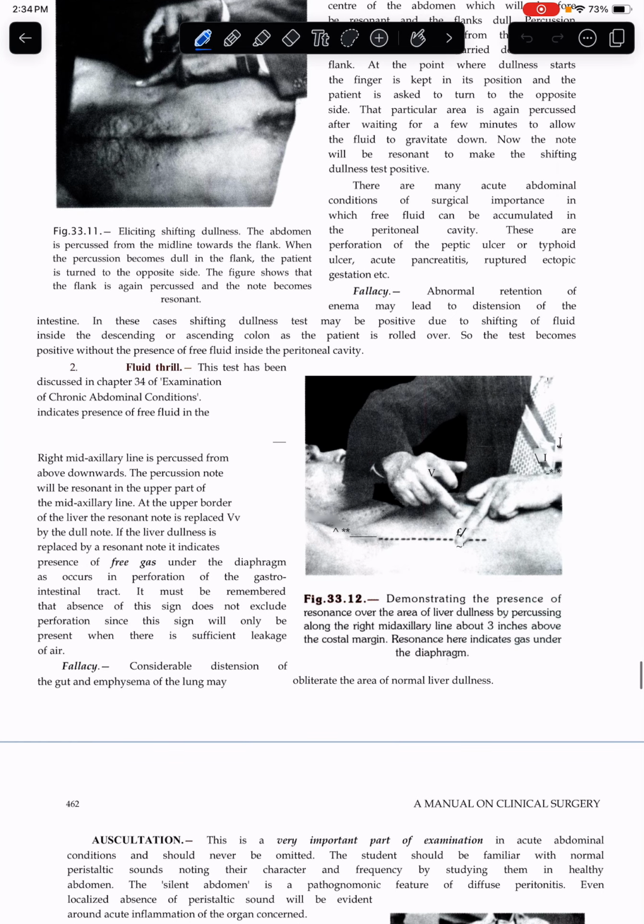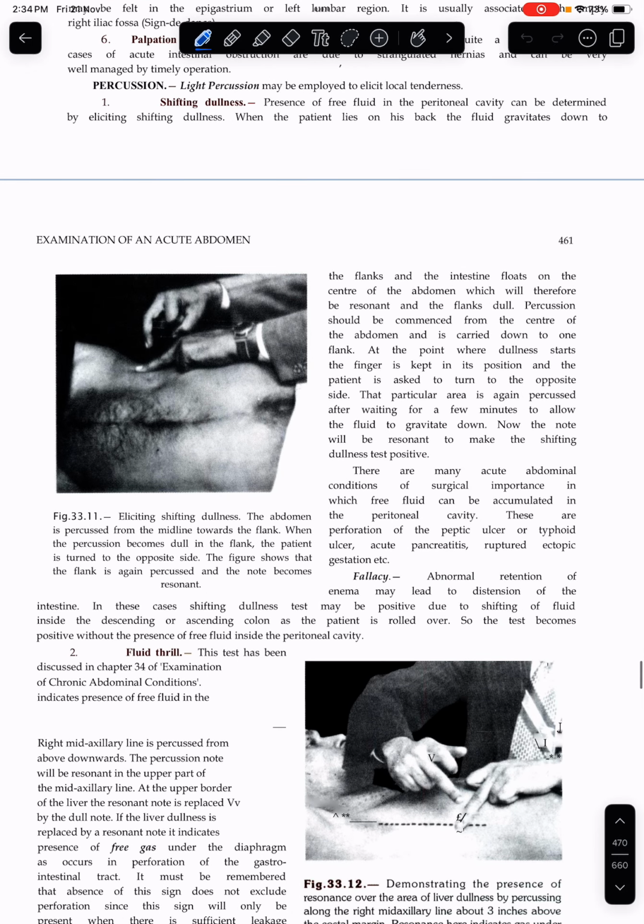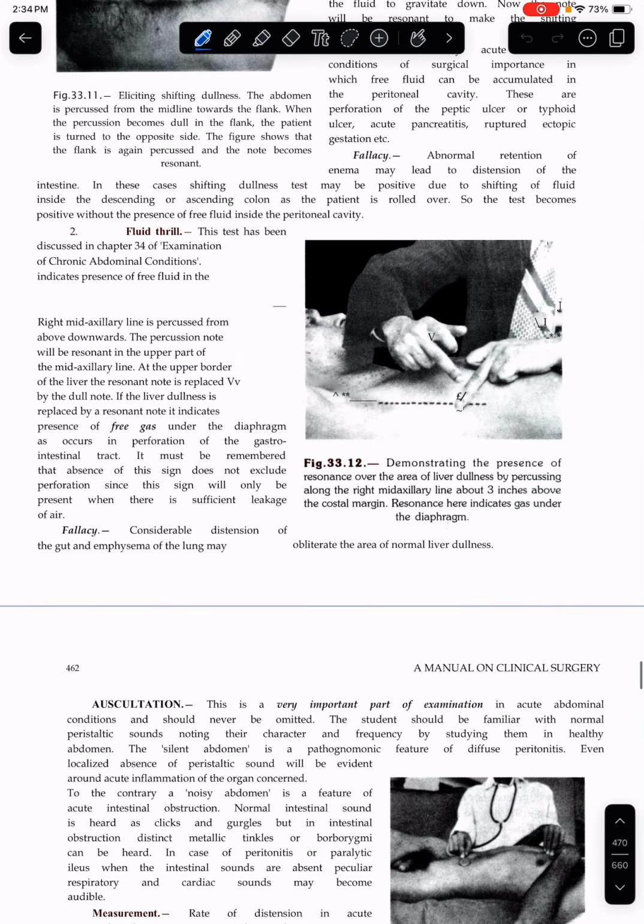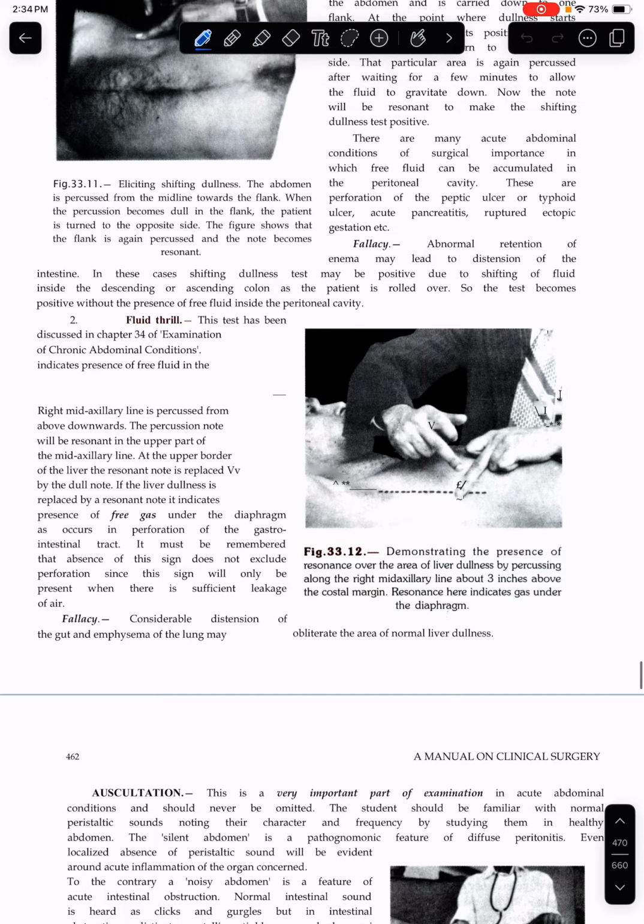Fallacy: enema may lead to abdominal retention, may lead to distension of the intestine. In these cases, the shifting dullness may be positive. Shifting dullness का खराबी क्या हो सकता है एनीमा में? गैस्ट्रिक एनीमा के कारण तुमको फॉल्स पॉजिटिव मिल सकता है शिफ्टिंग डलनेस। ओके, उसी को फैलेसी कह रहे हैं.